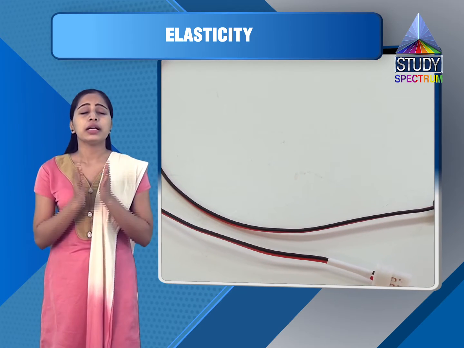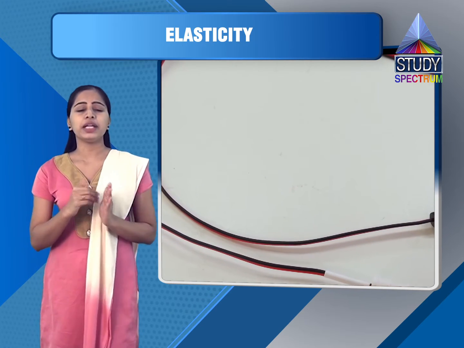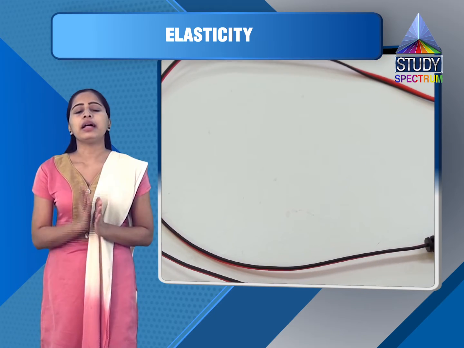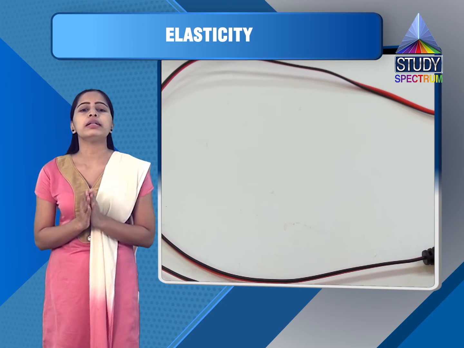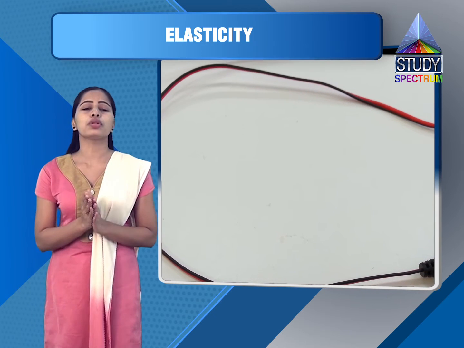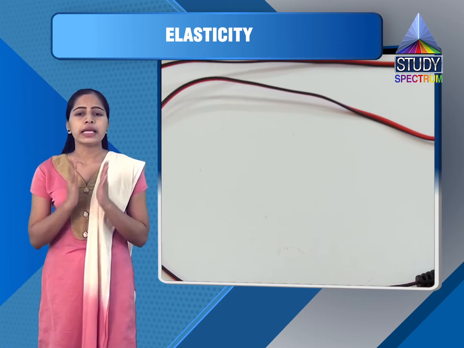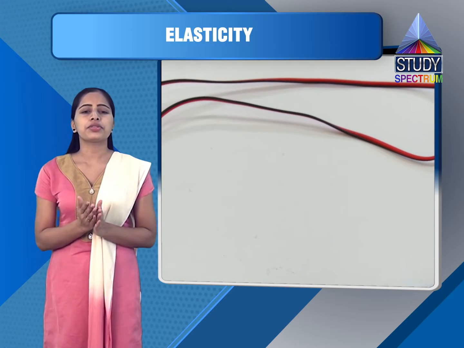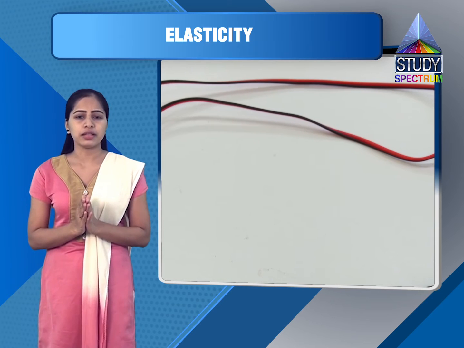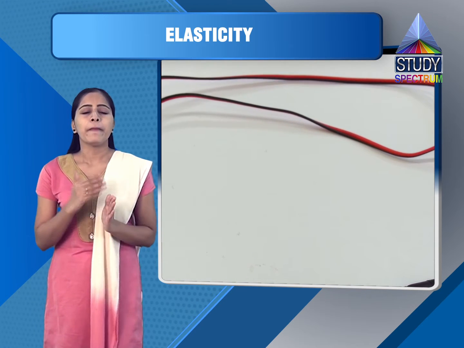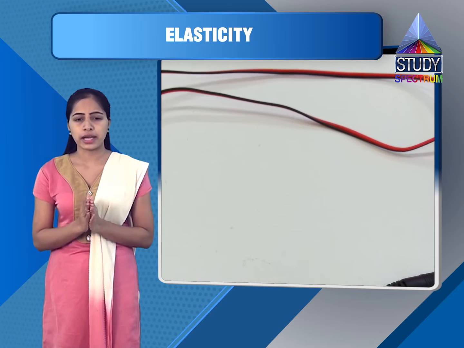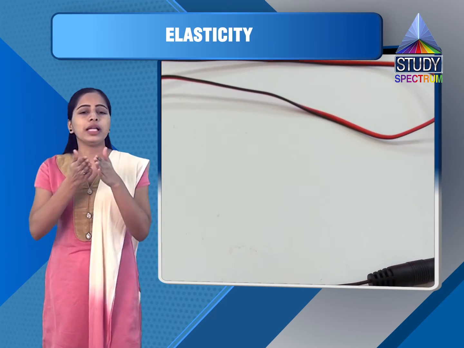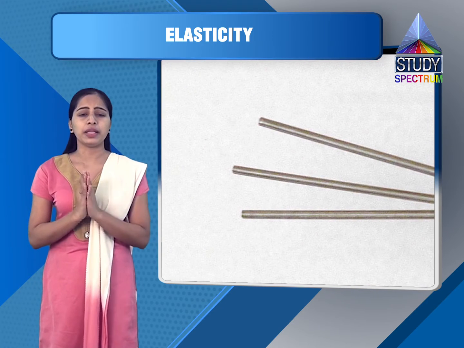If the stress is increased beyond point E, the graph is no longer a straight line and Hooke's law does not hold good. For a small increase in stress, the strain increases faster and the graph bends towards the strain axis. That means for a small increase in load, the elongation in the wire will be larger.